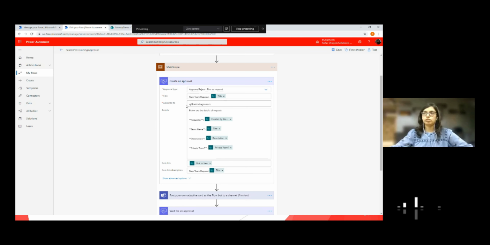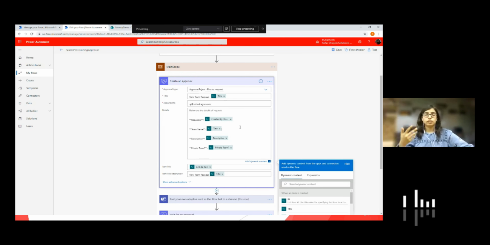So here I have just used my name as a static value, but what you can do is use users from an Office 365 group or Azure AD group or members of a team. You can use those options, like there is an action to get members of an Office 365 group, and then I can get all the members and put all the members here from that action. So we could also do that.